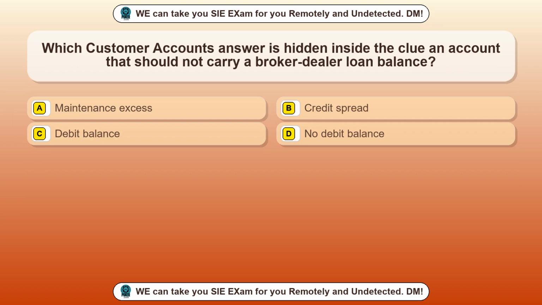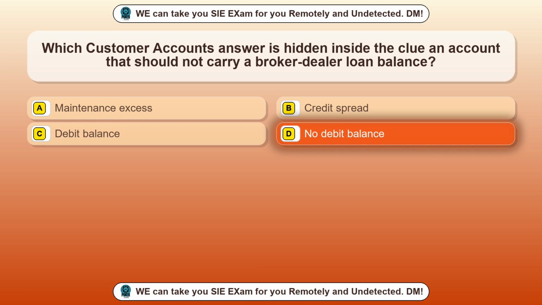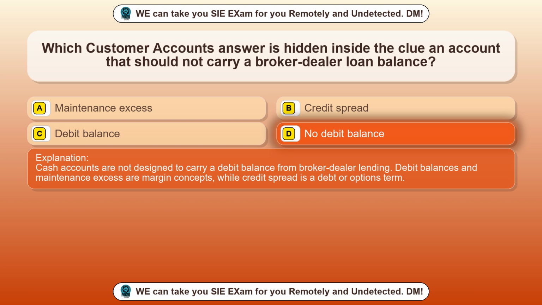Question 29. Which customer account's answer is hidden inside the clue? An account that should not carry a broker-dealer loan balance? Option A, maintenance excess. Option B, credit spread. Option C, debit balance. Option D, no debit balance. The correct answer is option D, no debit balance. Cash accounts are not designed to carry a debit balance from broker-dealer lending. Debit balances and maintenance excess are margin concepts, while credit spread is a debt or options term.